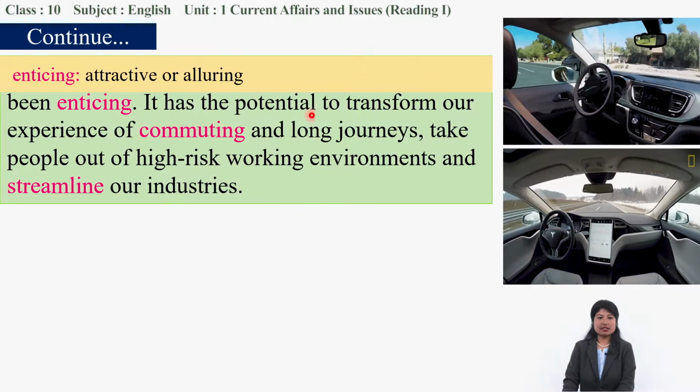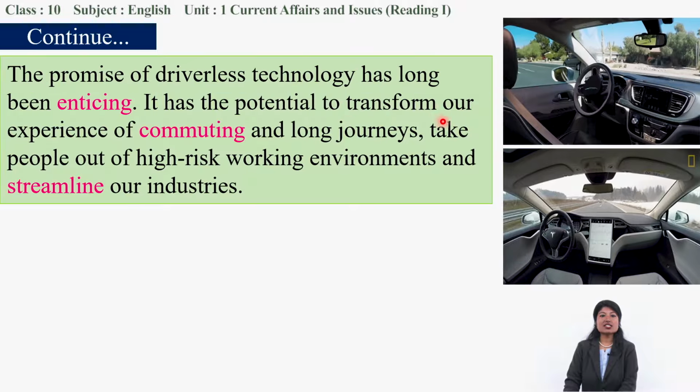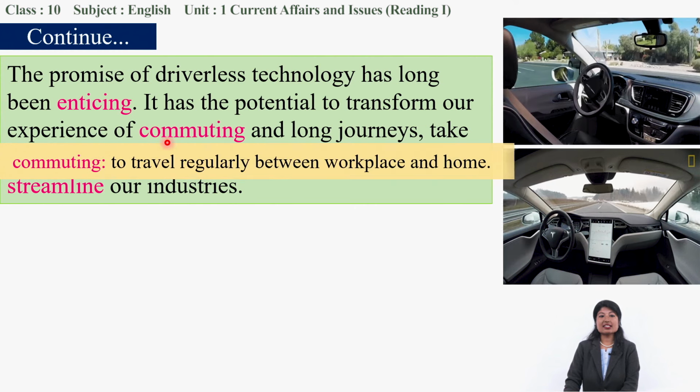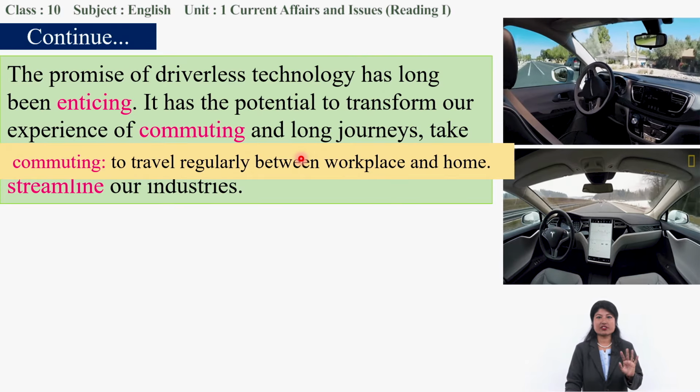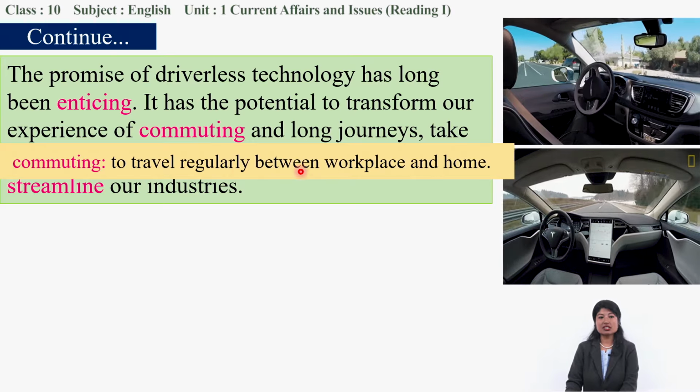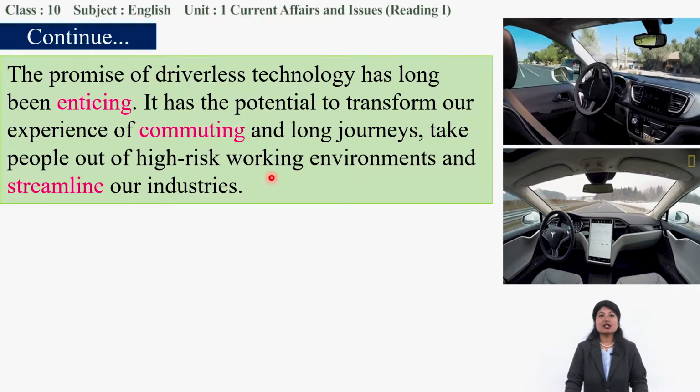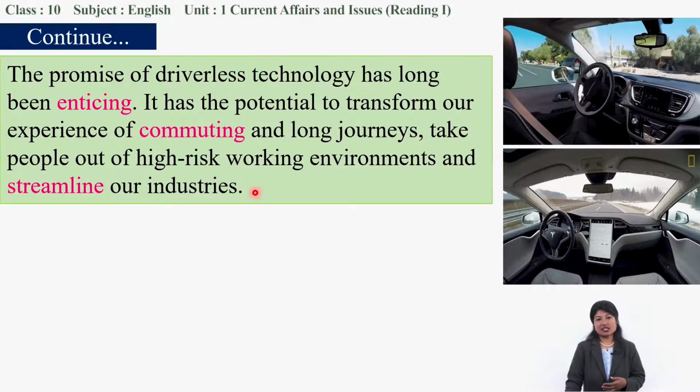It has the potential to transform our experience of commuting. What has the potential? The driverless car. The driverless car has the potential to transform our experience of commuting. Commuting is our day-to-day travel between workplace and home. Commuting, as well as our long journeys, can both be free of high risk.